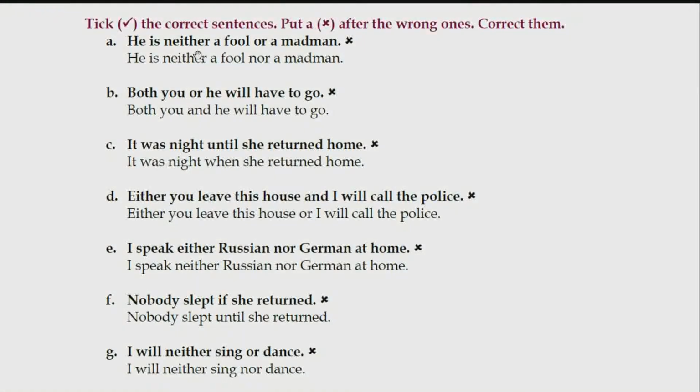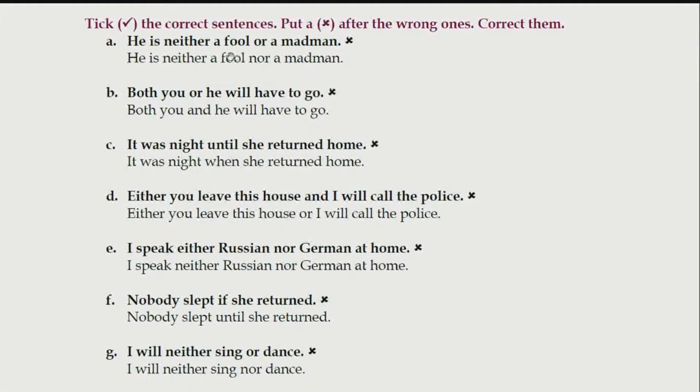Now, since we have neither in the beginning, let us take this as the correct word and let us correct the other part of the sentence. He is neither a fool nor a madman. Both you or he will have to go.